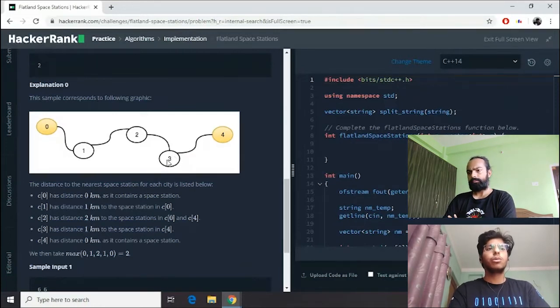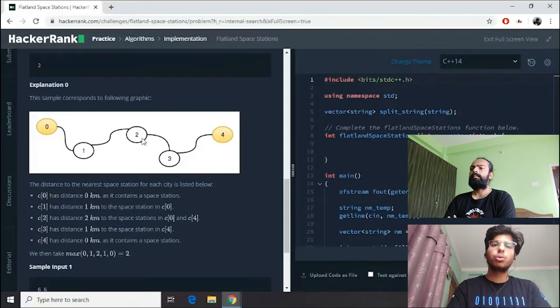Similarly, if we choose city 3 and find the distance to the nearest space station, it will be 4 minus 3, which is 1. You can see we always have to take the absolute value since it's a distance. So the nearest space station is 1 kilometer away from city 3. Now if we come to city 2, we have two options: either we can go to 0 or we can go to 4, because both are equidistant.